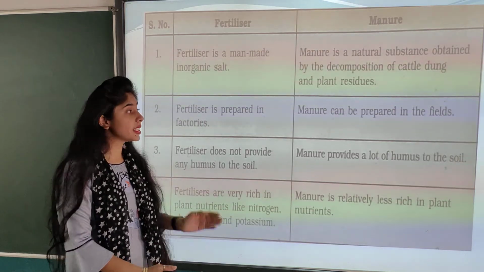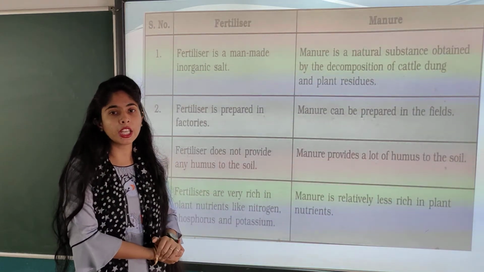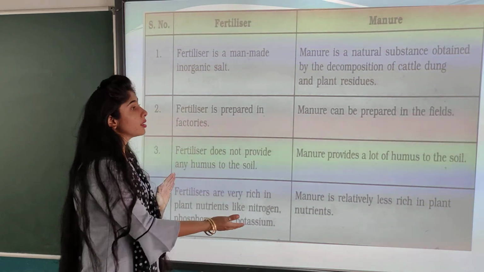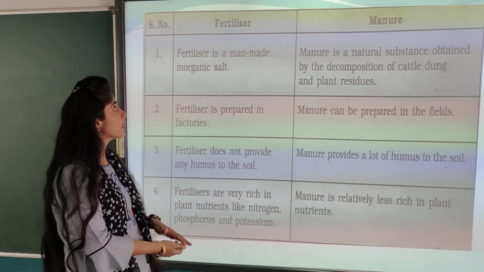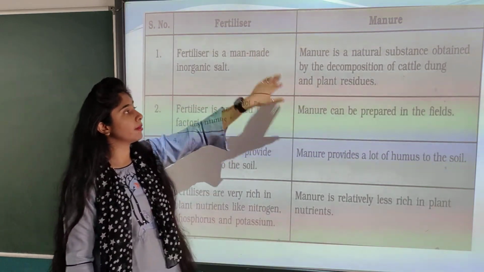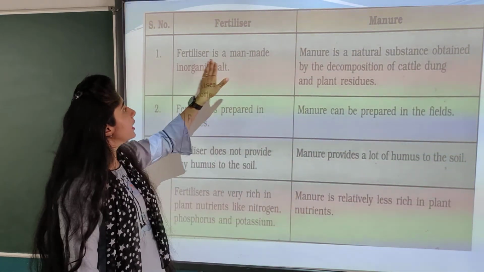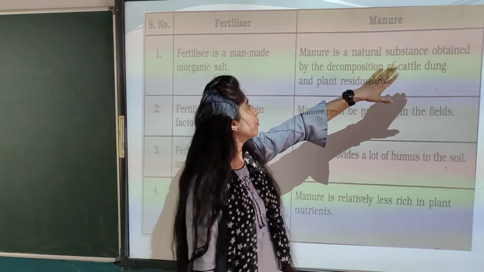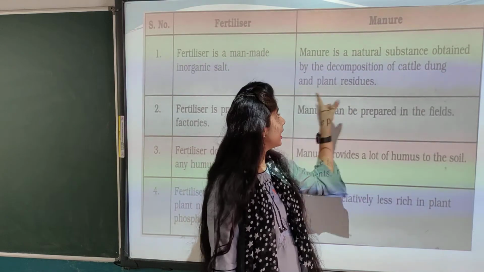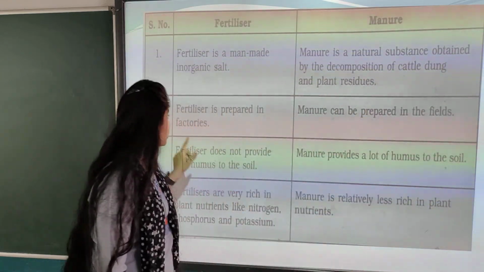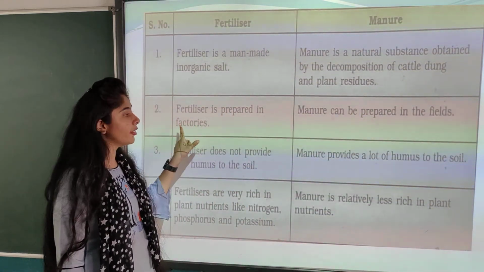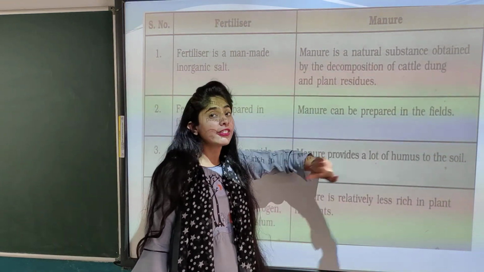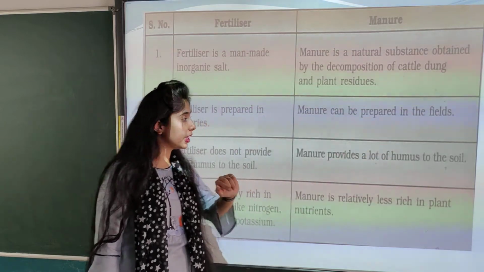Now, children, this is a very important table. Okay, it always comes for 4 to 5 marks. So, children, this is very important and you have to do this. Fertilizers and manure, the difference. First, fertilizer is a man-made inorganic substance, whereas manure is a natural substance obtained from the decomposition of cattle dung and plant residues. Second, fertilizer is prepared at factories, whereas manure cannot be prepared in factories. It is prepared in the fields.